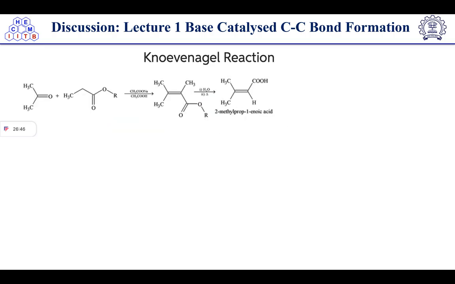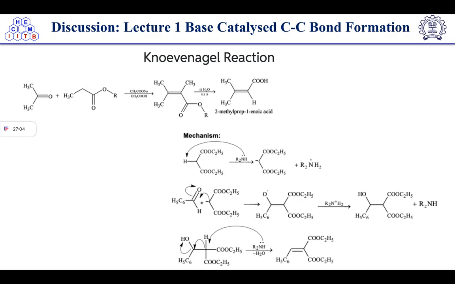Then we discussed the Knoevenagel reaction, which is a type of condensation reaction only, where we have sodium ethoxide and, sorry, on the arrow we have acetic acid. Here the acetic acid conjugate base will abstract the proton first because this one is a base, right?